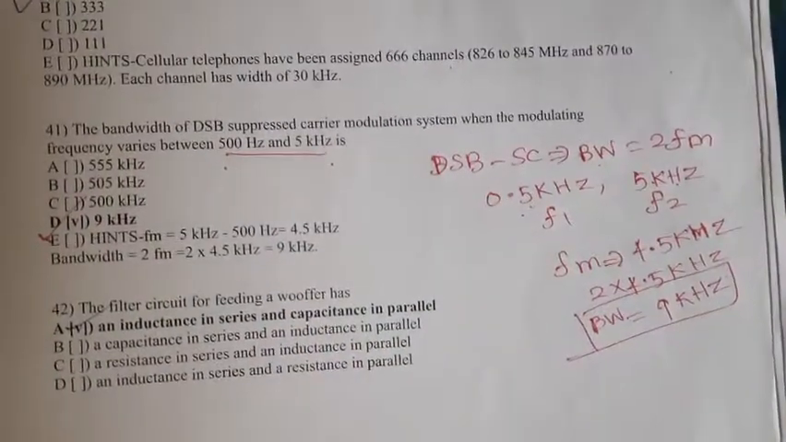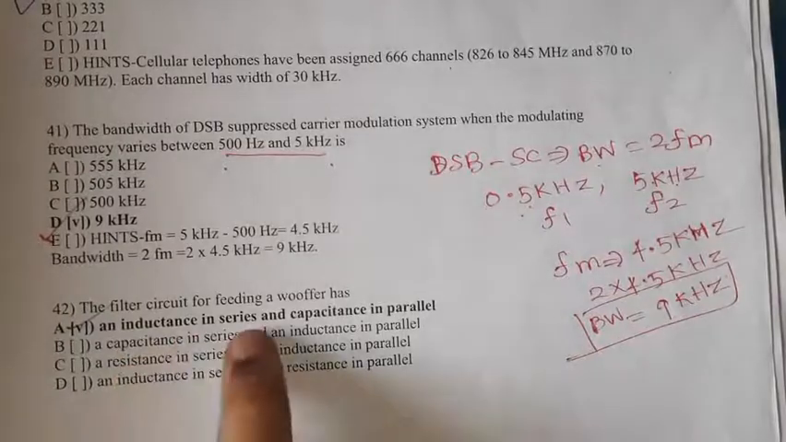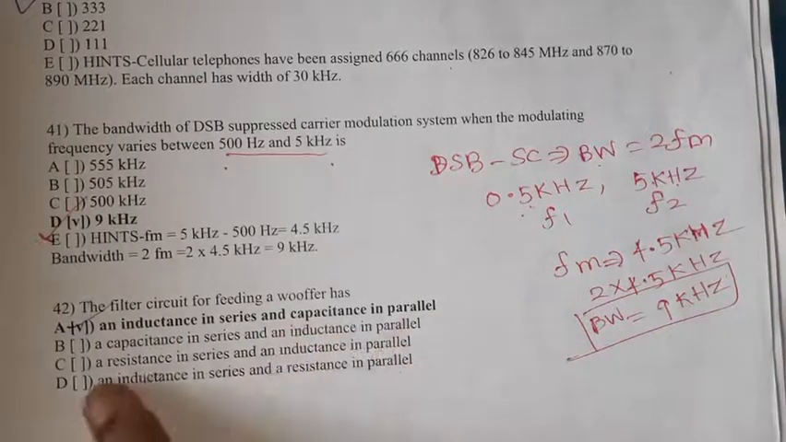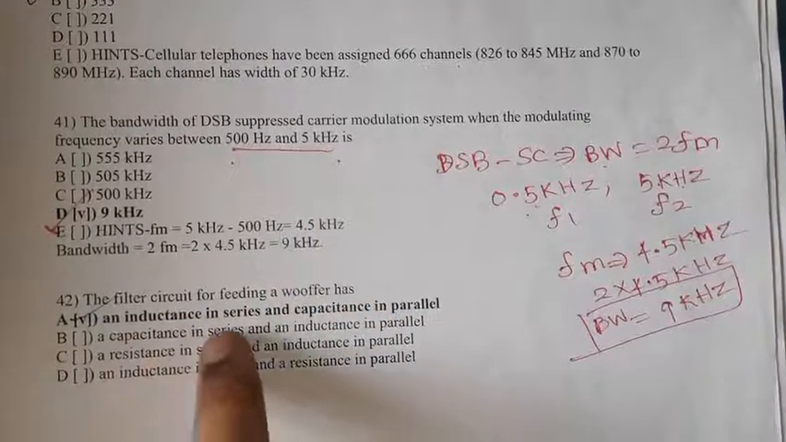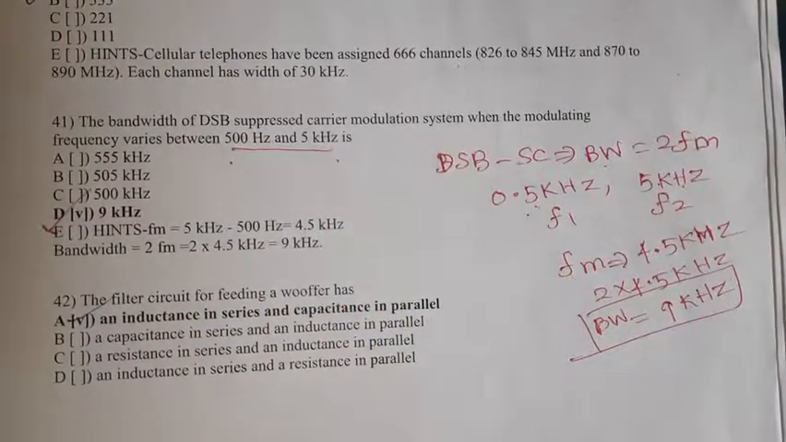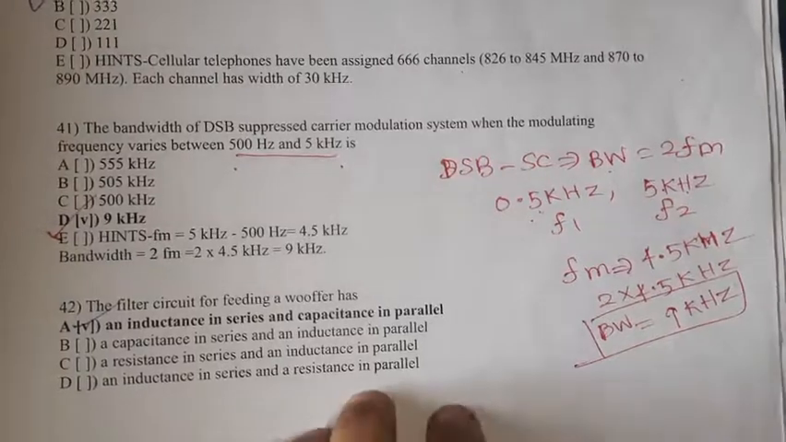Question number 42. The filter circuit for feeding a woofer has an inductance in series and a capacitance in parallel. Option A is the right option.